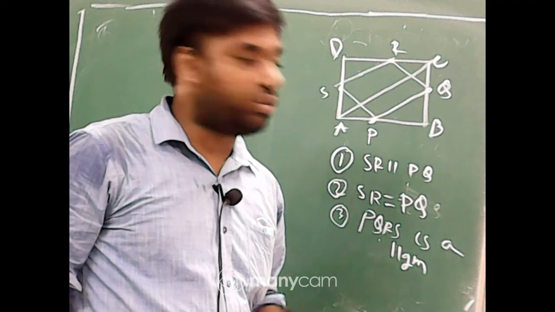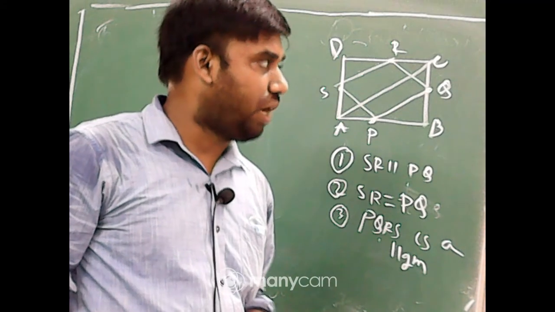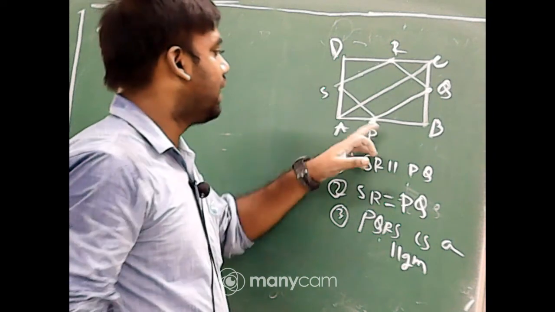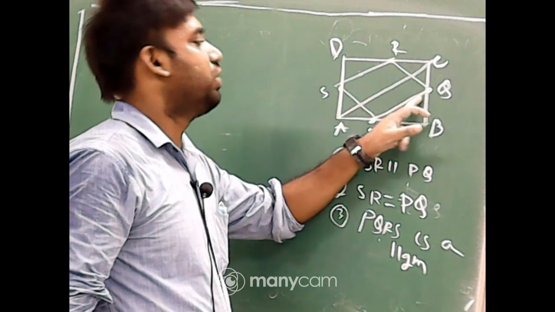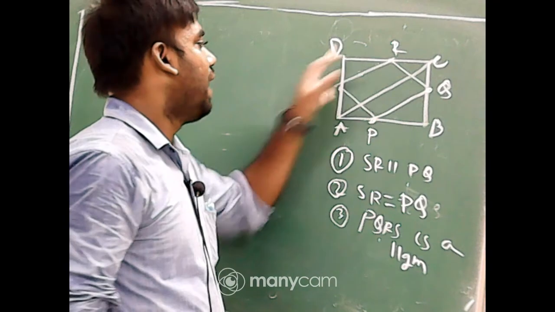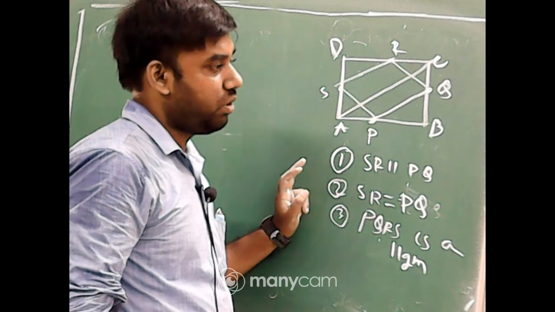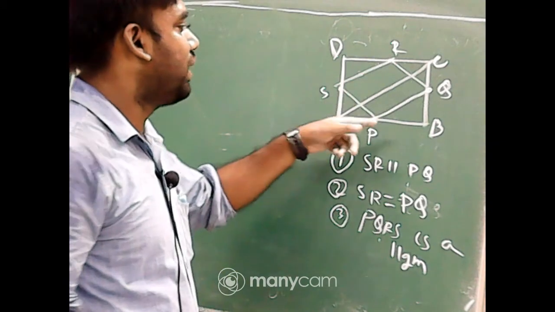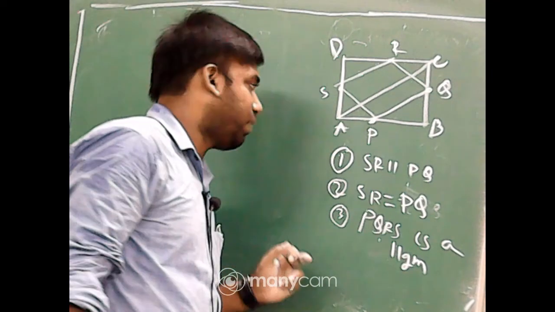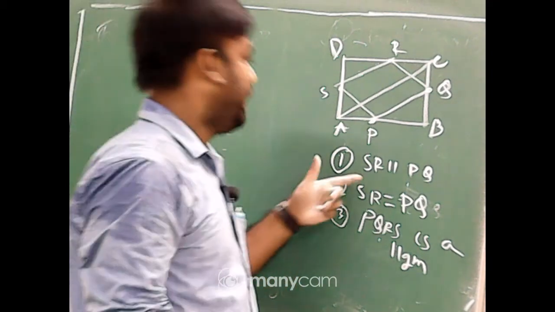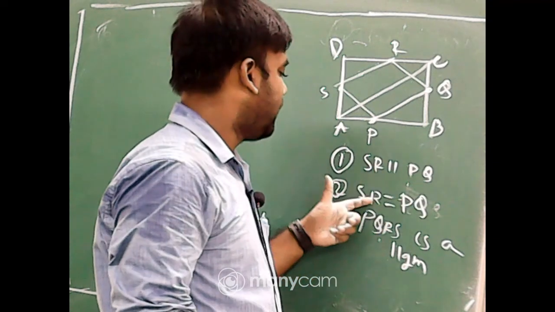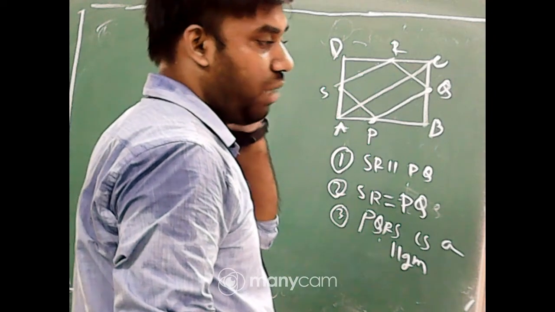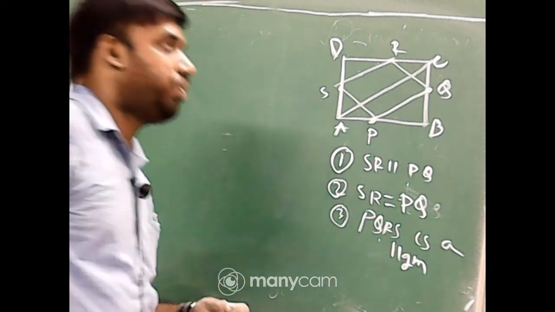Is the question clear to you? Write down your answer. If you have doubt, then I will explain it again. Again I am saying that ABCD is a quadrilateral. P is the midpoint of AB, Q is the midpoint of BC, R is the midpoint of CD, and S is the midpoint of AD. After joining PQRS, we get a quadrilateral, and AC is the diagonal. Then we have to prove that SR is parallel to PQ, SR is equal to PQ, and PQRS is a parallelogram. Okay, these three things we need to prove.